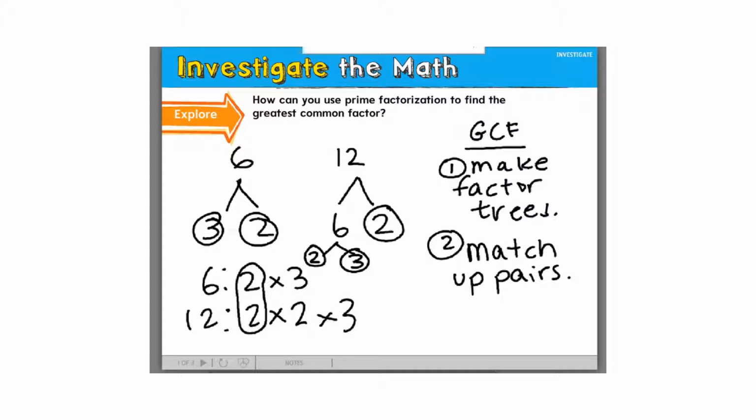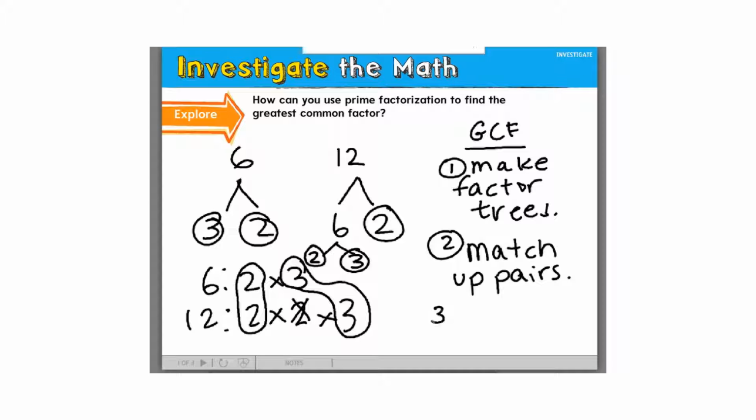Do you see any other pairs I could match up? Nolan, what other pairs? The 3s. You got a 3 here and a 3 down here. This 2 doesn't have a match, does it? There's not another 2 up here. I've already used that one to pair it up, and so this 2 is alone. It doesn't have another pair, so I'm just going to cross it out so I don't get confused.